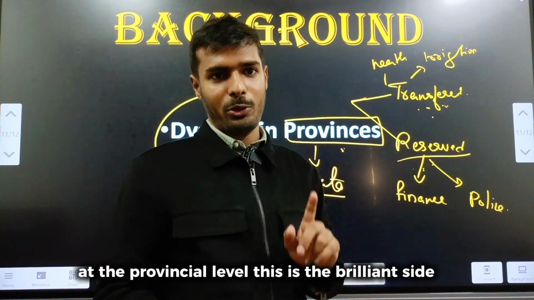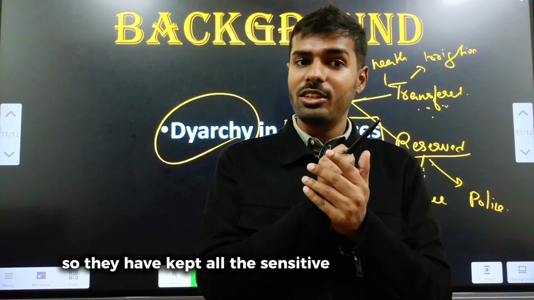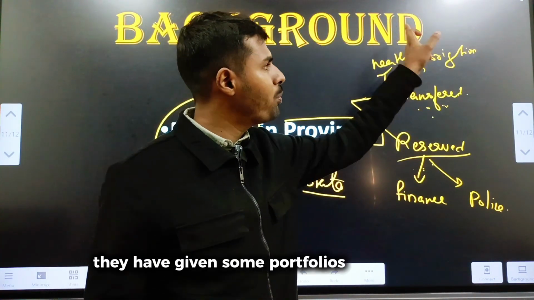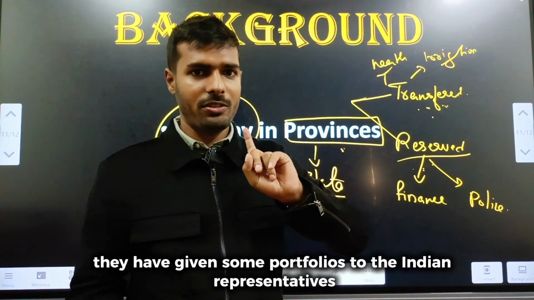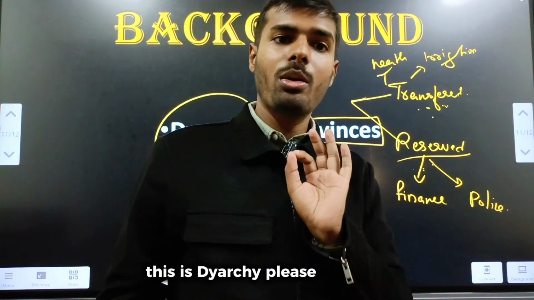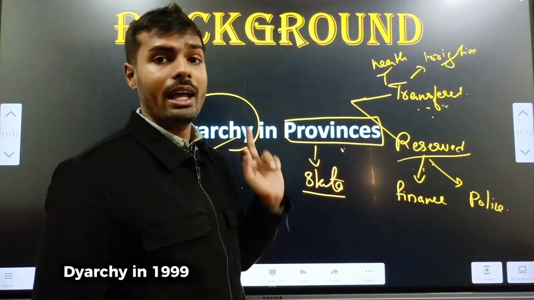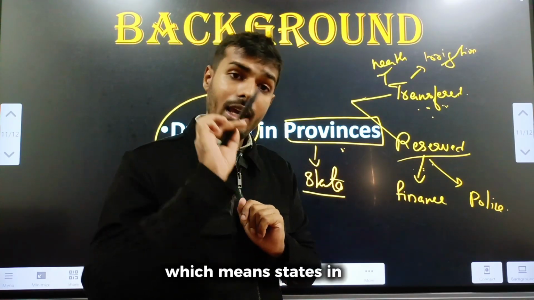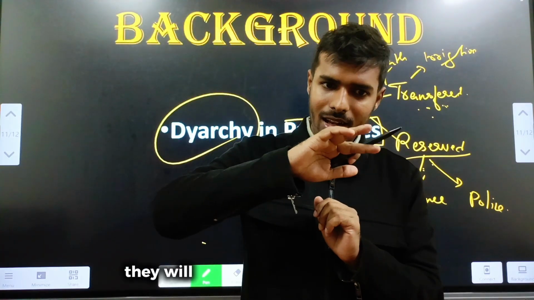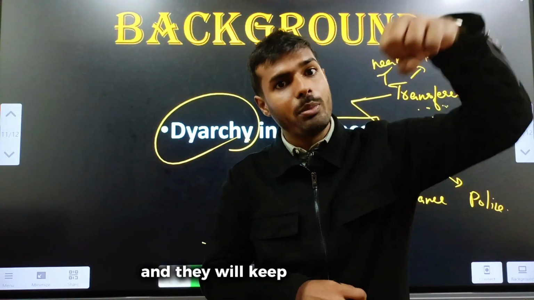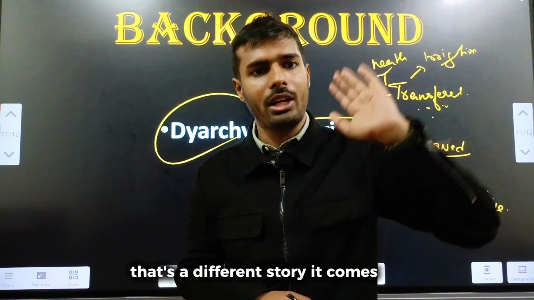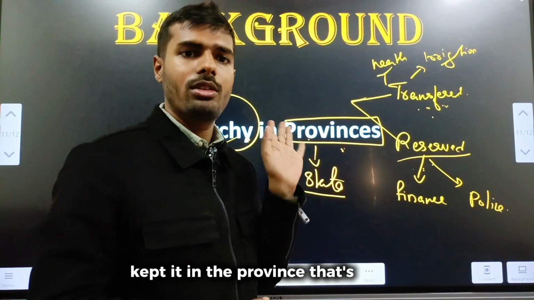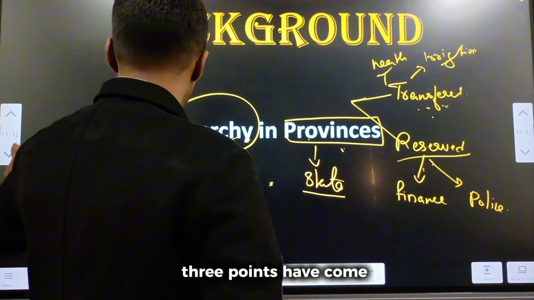This is the brilliance I talk about. They have kept all the sensitive subjects with their governor, and for the sake of it, they have given some portfolios to the Indian representatives. This is Dyarchy. Please remember, Dyarchy in the 1919 Act was introduced only in the provinces, which means states. In 1935, they will abolish it from the provinces and they will keep it in the center. That's a different story, it comes later. But in 1919, introduced, kept it in the province. That's for sure. 3 points are out.